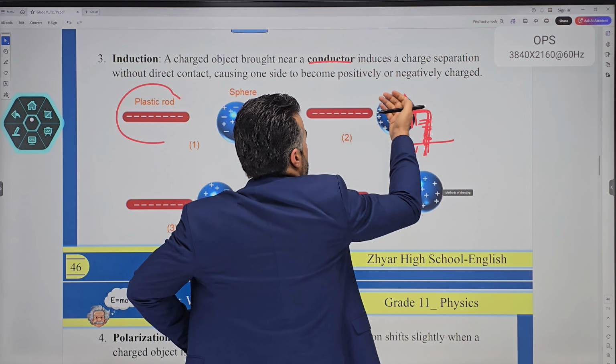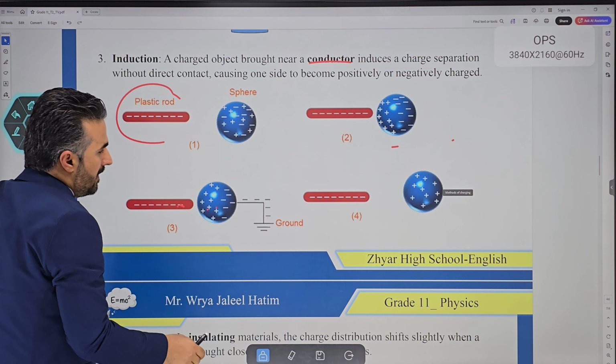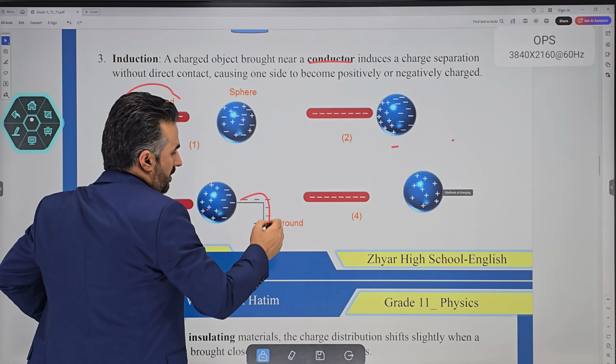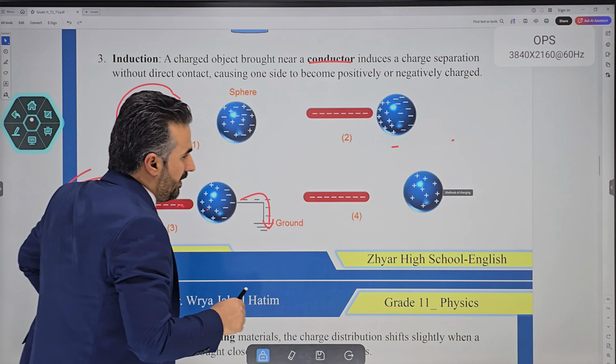So there's less electron left or no electron left. And then after, as you can see here, that is this process, after the electrons are grounded in earth, so there's less electron left. After that, you can remove this plastic rod.